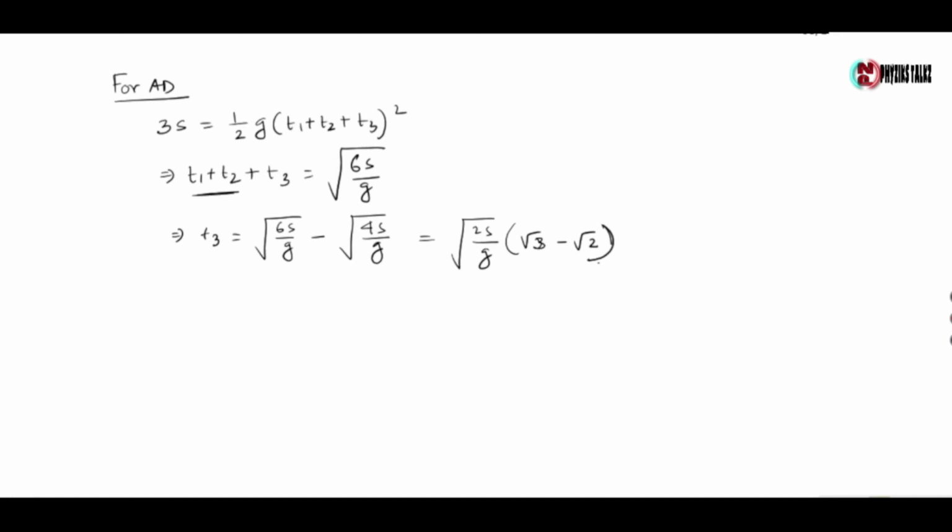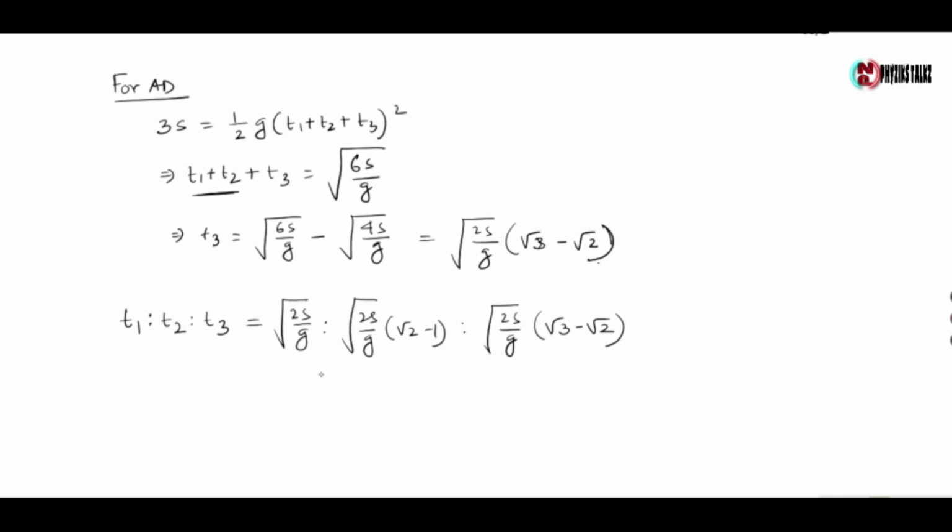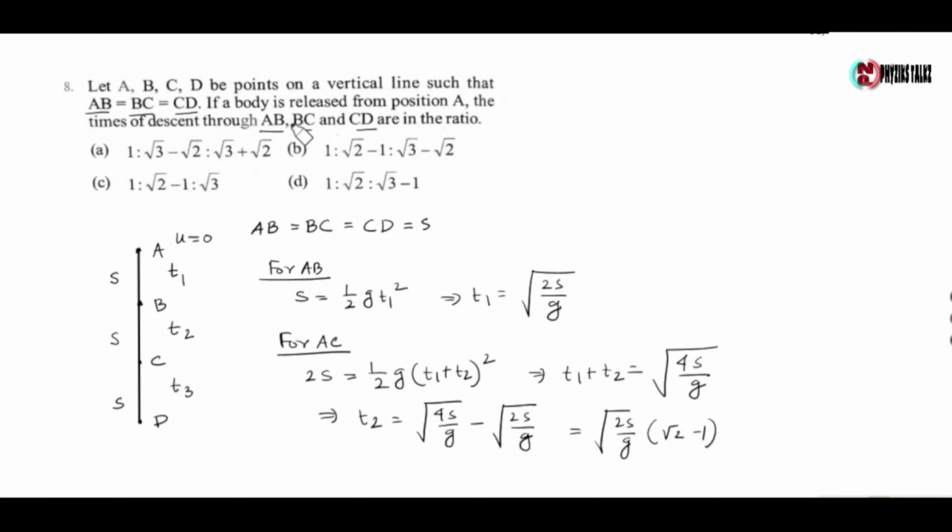So the ratio of t1 to t2 to t3 is root over 2s by g to root over 2s by g into (root 2 minus 1) to root over 2s by g into (root 3 minus root 2), which gives 1 to (root 2 minus 1) to (root 3 minus root 2). So the correct option is option B.